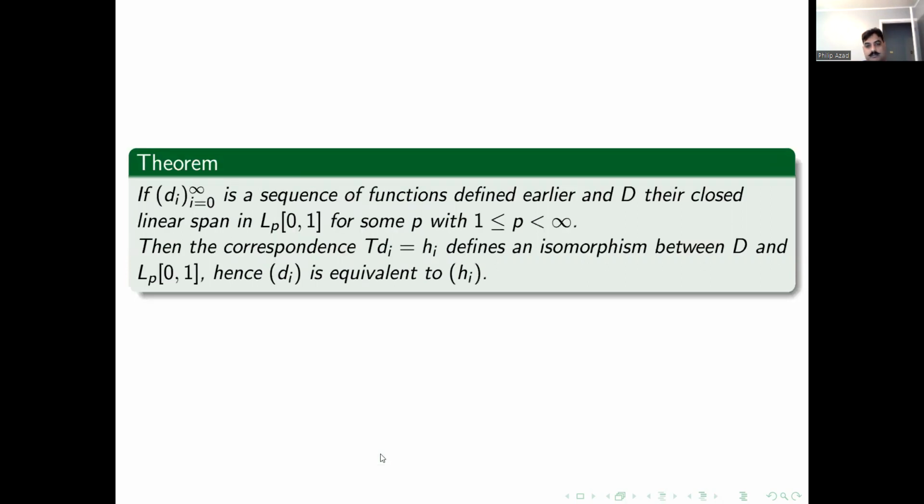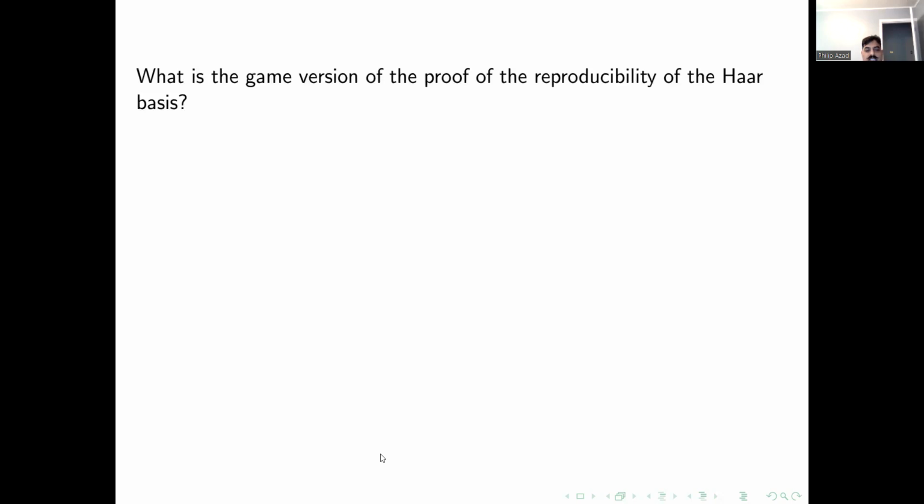It doesn't have to be a dyadic subinterval. So then, Haar-like functions are equivalent to Haar functions. That's all this is saying. So now let's get into the game version of the proof of reproducibility of the Haar basis.